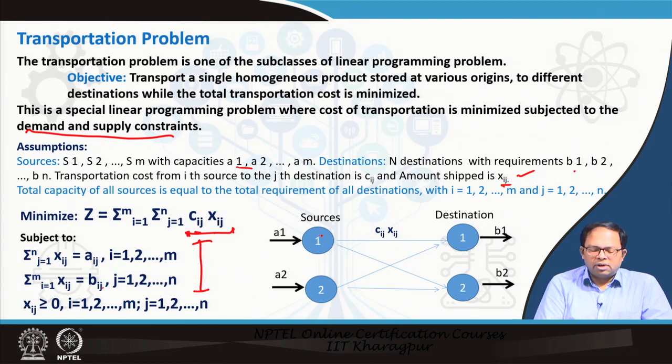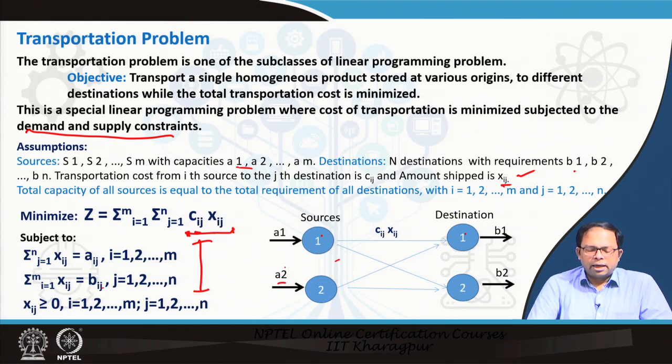This could be shown in this particular figure. We have sources first and second. We also have destinations first and second, and A1 is the amount available for supply at 1, A2 is the amount available for supply at 2, and for the destinations, B1 is the total requirement at 1, B2 is the total requirement at 2, and Cij Xij is the total cost of travel. Xij is the total goods transferred, so X11 is basically goods transferred from source 1 to destination 1. So that is how we will determine this.